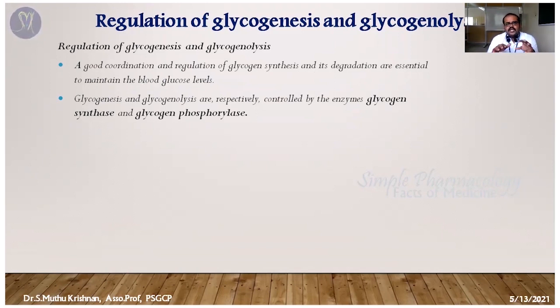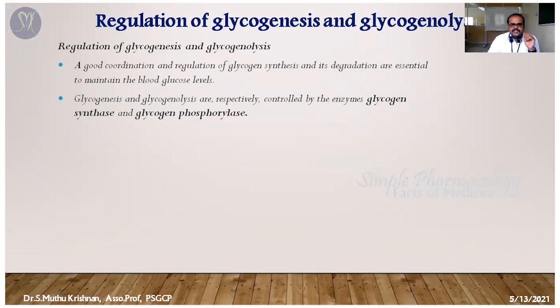Just imagine when the blood glucose level is high, when the excess amount of glucose is there, it's converted into glycogen. That means it's going to reduce the blood glucose level. In the same manner, when you have a low amount of blood glucose, a hypoglycemic condition, the glycogen is going to break down and produce glucose, so it's going to retain a sufficient blood glucose level. These two things are very important, because these two pathways control the blood glucose level, otherwise it's going to fluctuate. Glycogenesis and glycogenolysis.